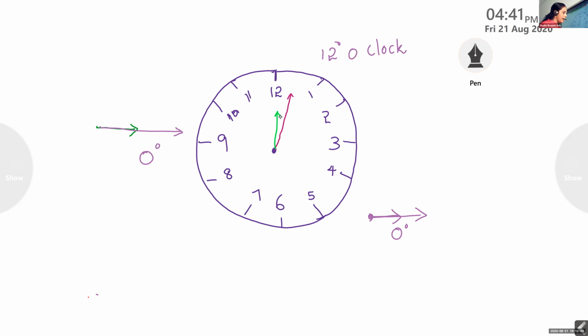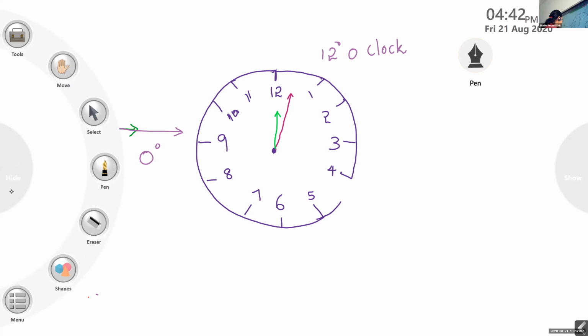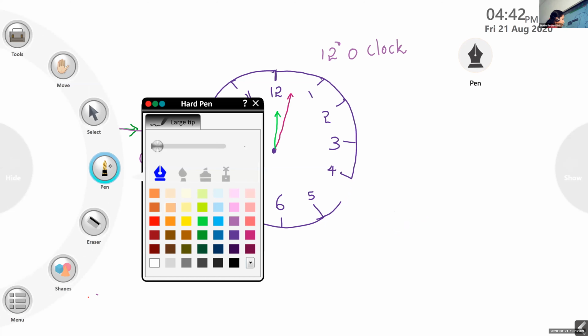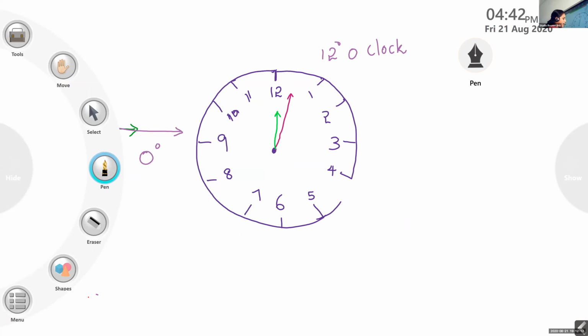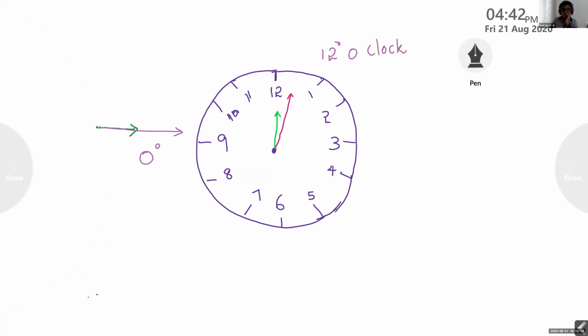Now can you find any angle over there? Yes, ma'am. So the minute hand and the hour hand started moving. Now you can find the angle. Clear? So there is an angle formed. First of all, we studied the 0 degree angle. That means the two rays are the same, and there is no angle formed.